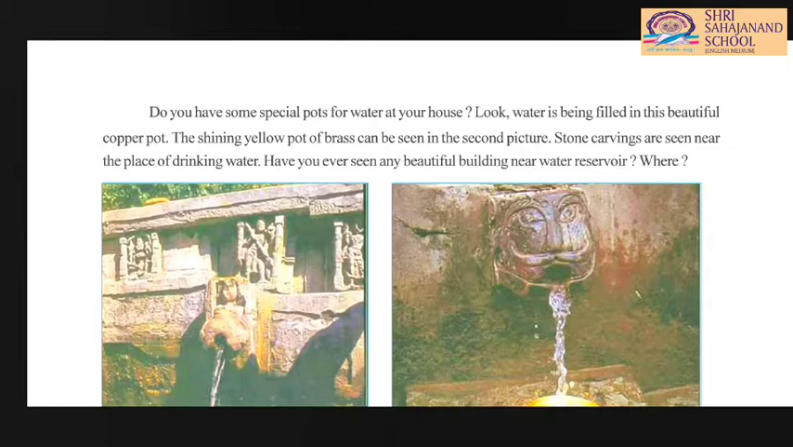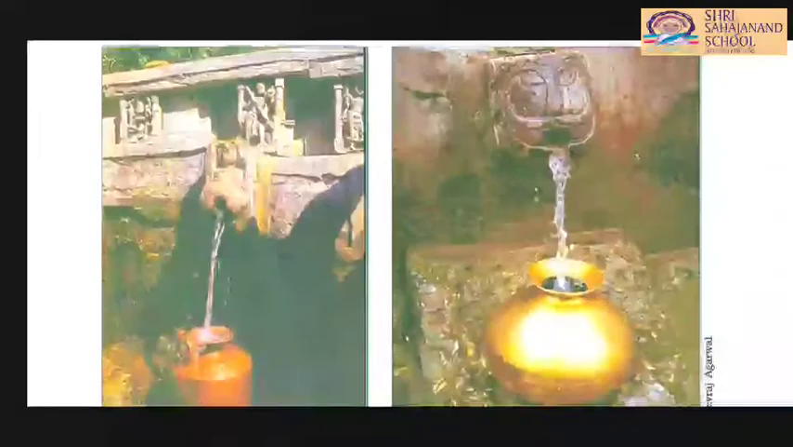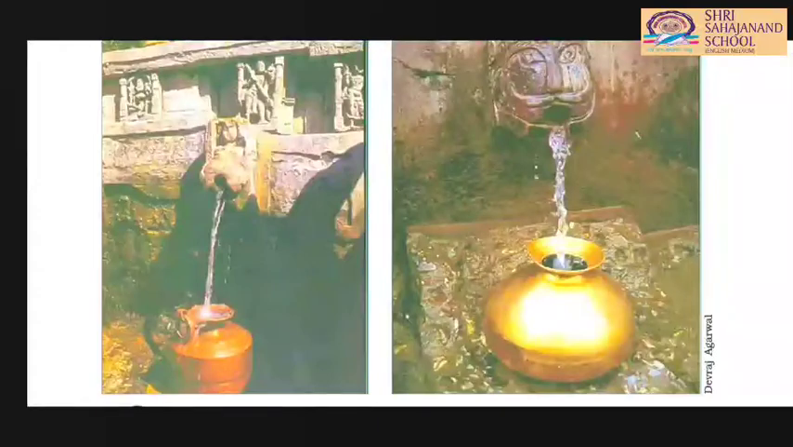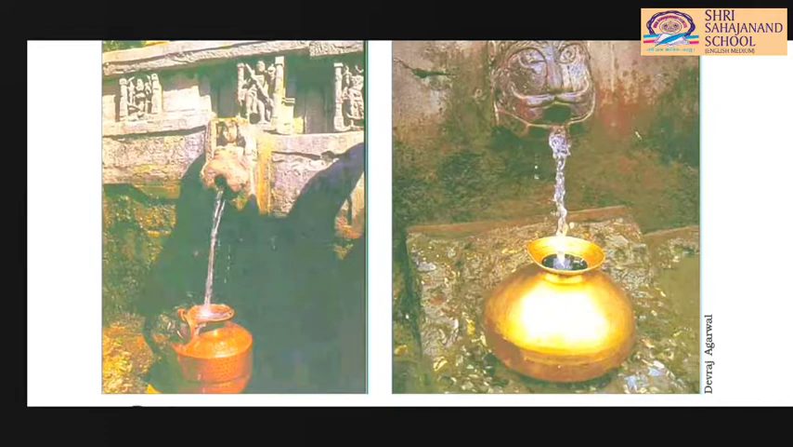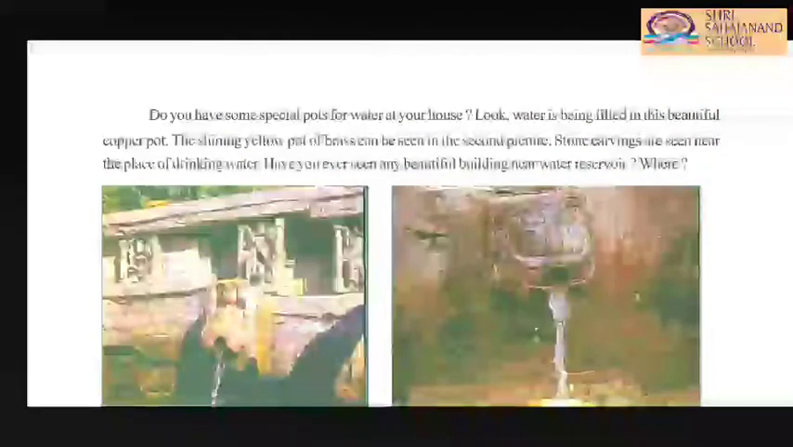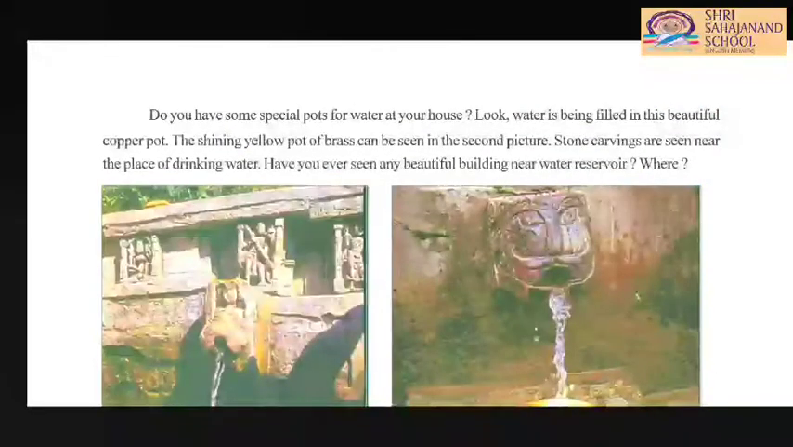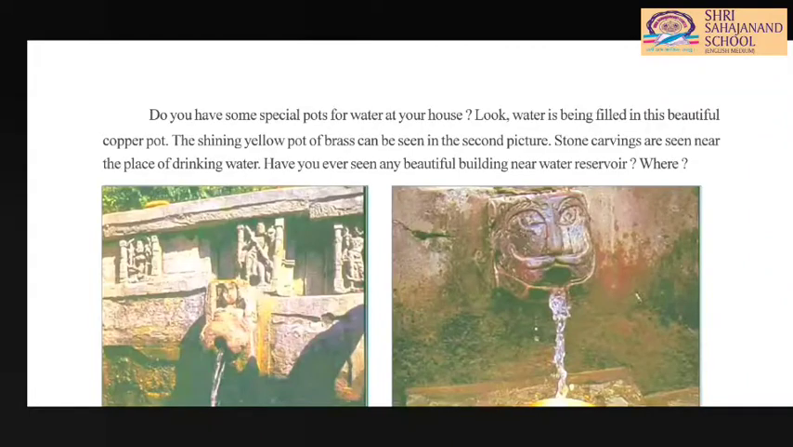Look, water is being filled in this beautiful copper pot. Both of these are copper pots. Okay, so what is a copper pot? Copper is one type of metal. In our Gujarati or Hindi, we call it tamba, isn't it? So these are the copper pots. In earlier times, they used to fill water in copper pots.